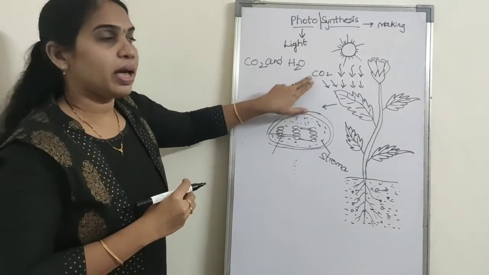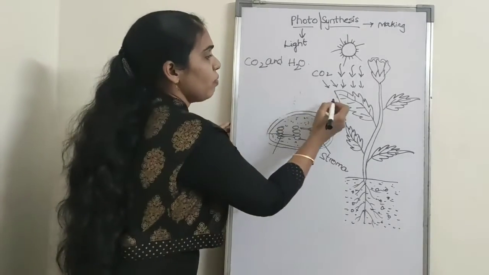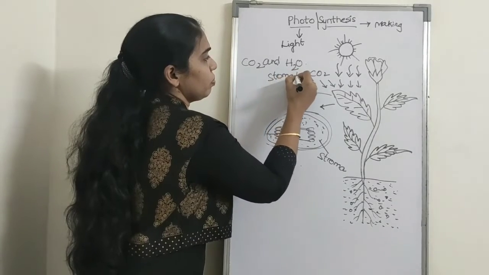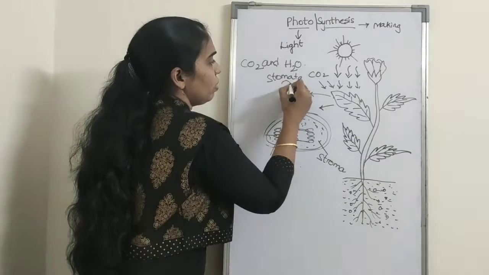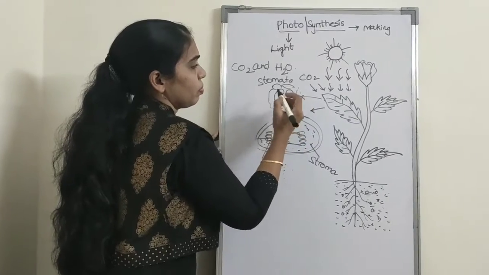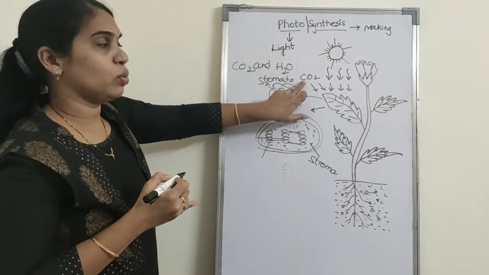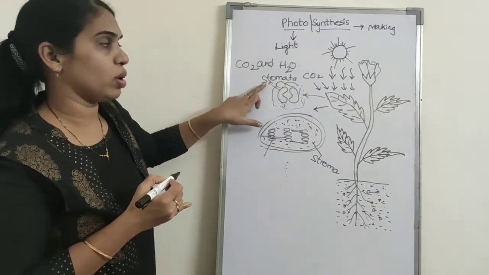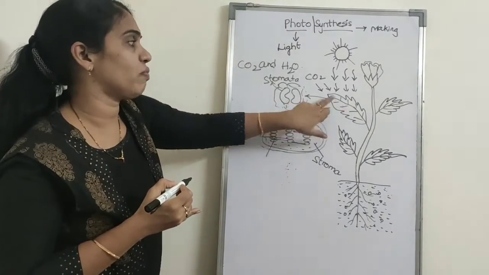Here, the carbon dioxide enters the leaves with the help of pores called stomata, which are present on the surface of the leaf.